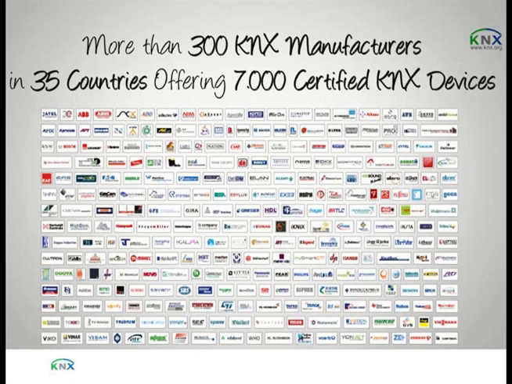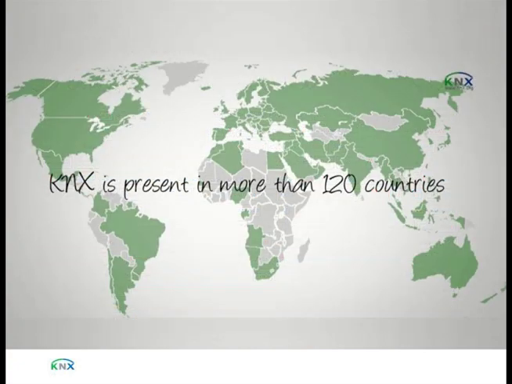The KNX organization is also massively available in the world, because in more than 120 countries you will find KNX organizations. You will find that there is training available, that there are user clubs, that there are manufacturer clubs, etc. It's all over the world available. Like I said, in more than 120 countries it is available, and you can see it is widely spread all over the globe.